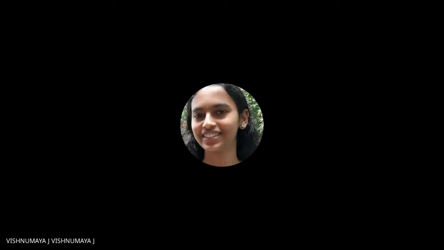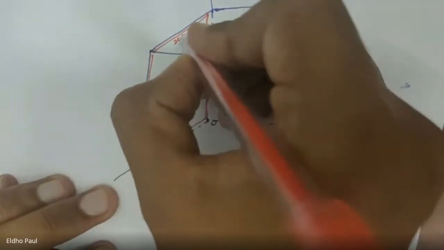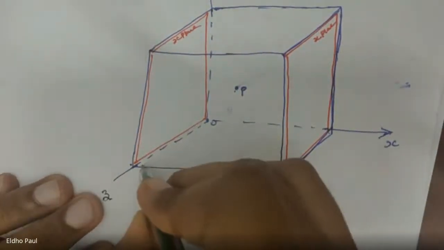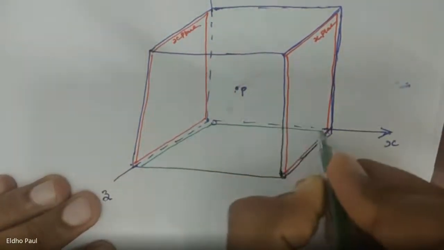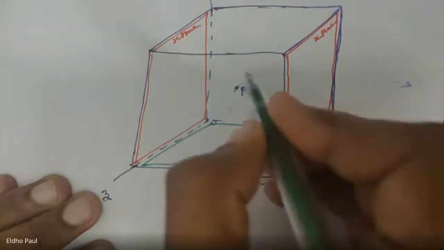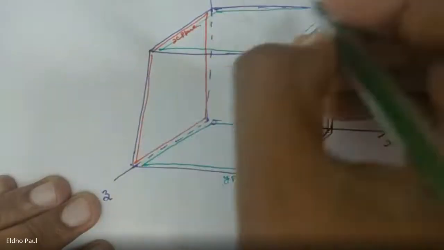Also explain. That is also explain. And what about this plane? Y plane. Y plane. And this plane, Y plane, that is also Y plane.